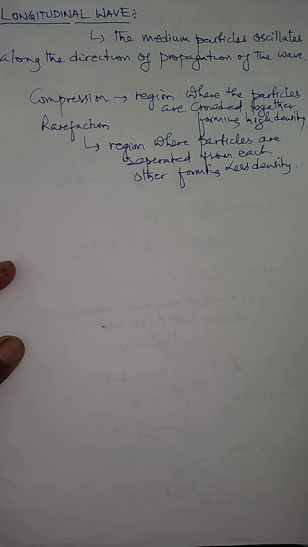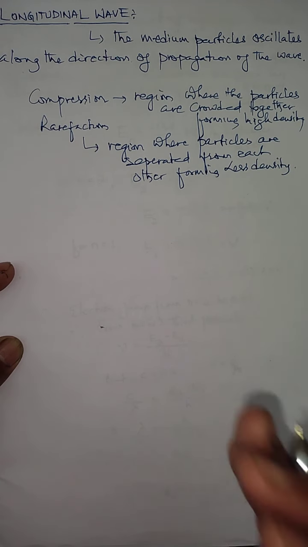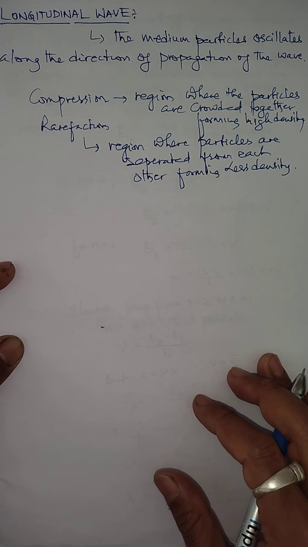So in the case of longitudinal wave, what will form? Compression and rarefaction. This type of region will form when the wave propagates from a source in a given direction.